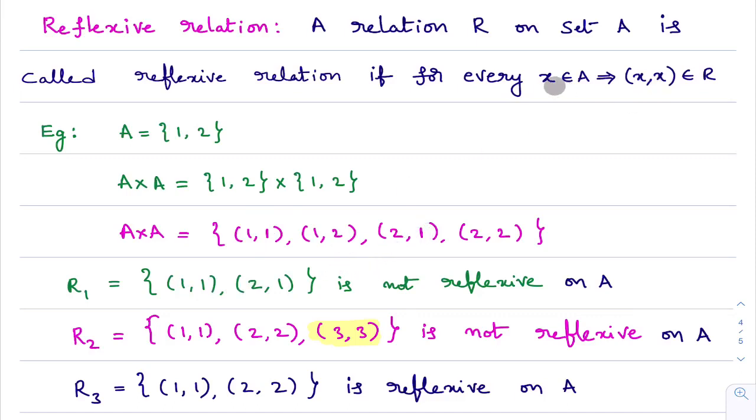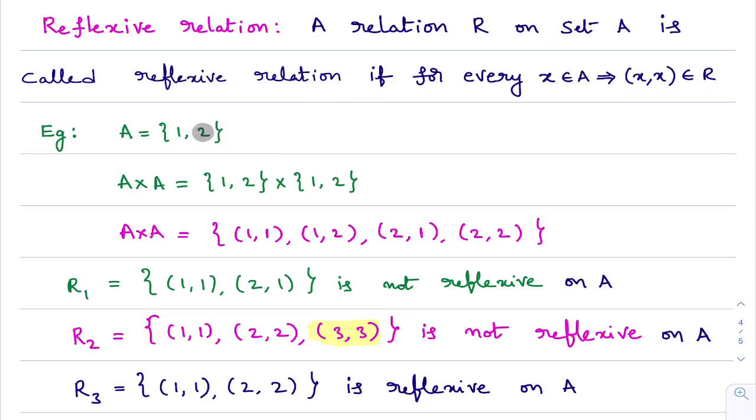What are they saying? For every x belongs to A, x comma x must belong to the relation. Here 1 is there in set A. You take 1, so 1, 1 must be present in the relation. You see 1, 1 is there in this relation? Yes, very good, it is there. Now they are saying for every x belongs to A, so you need to check for every element of set A. What is this element?